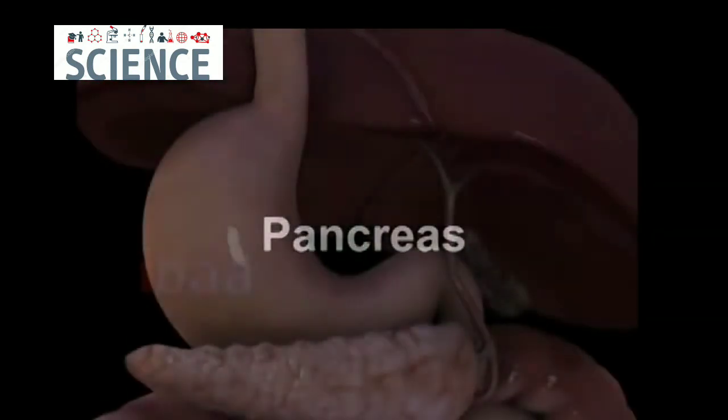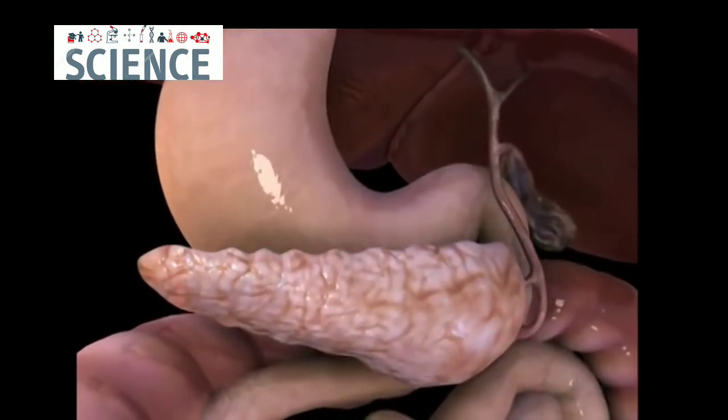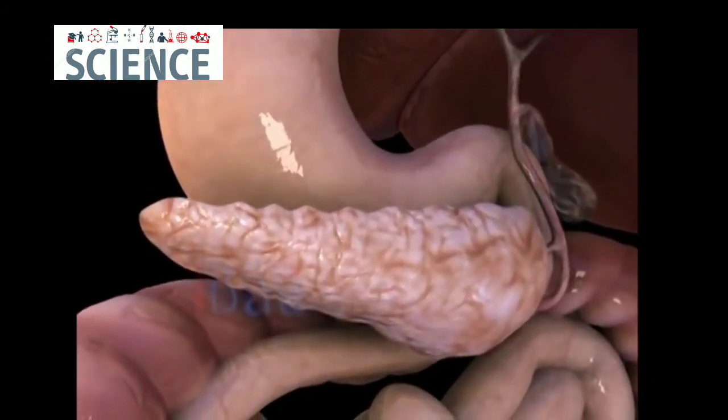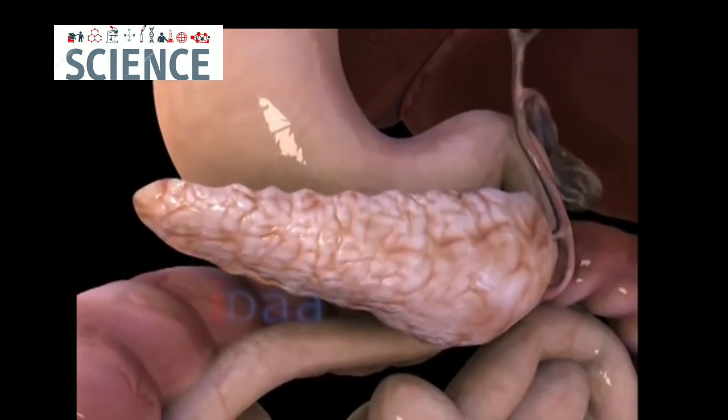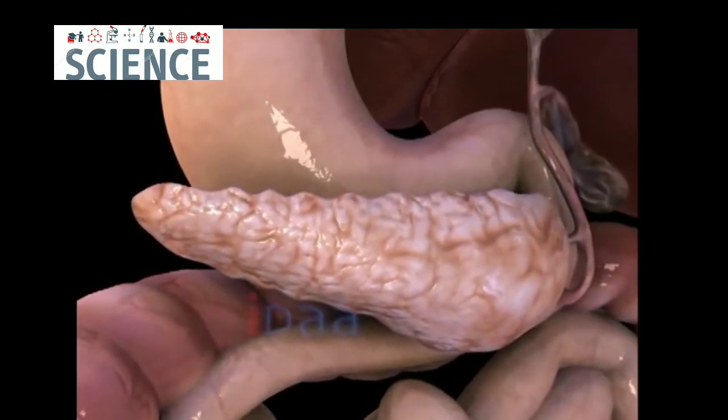Pancreas. The pancreas is a leaf-shaped and cream-colored gland located just below the stomach. It secretes pancreatic juice, which acts on and breaks down carbohydrates, proteins, and fats.